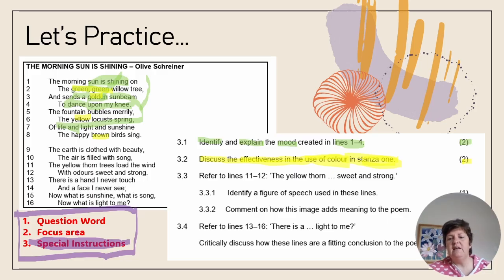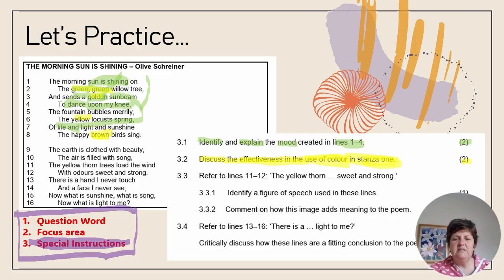And so the colors are effective because they show us that nature is being described in great detail and in a positive fashion if we look at the colors green and golden and yellow, because it speaks to abundance, fertility, blossoms, all of the good things in nature. But then if we wanted to take it to a third mark just to be very sure, we could also say that a brown color in nature could be the foreshadowing of the season that relates to death. All right, 3.2, I think I've got it in the bag.